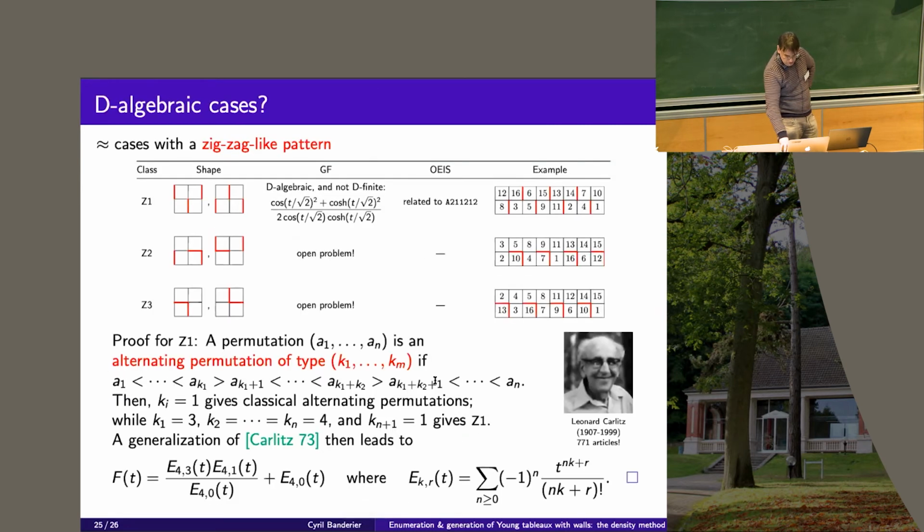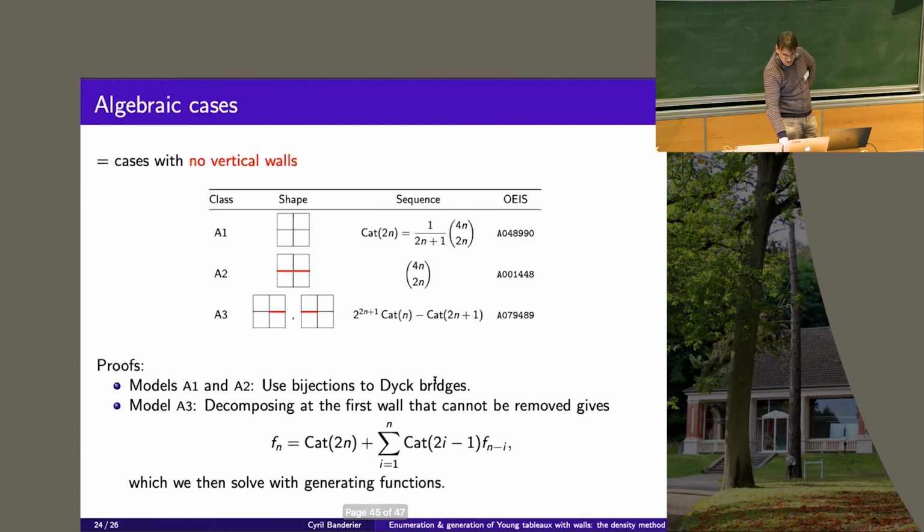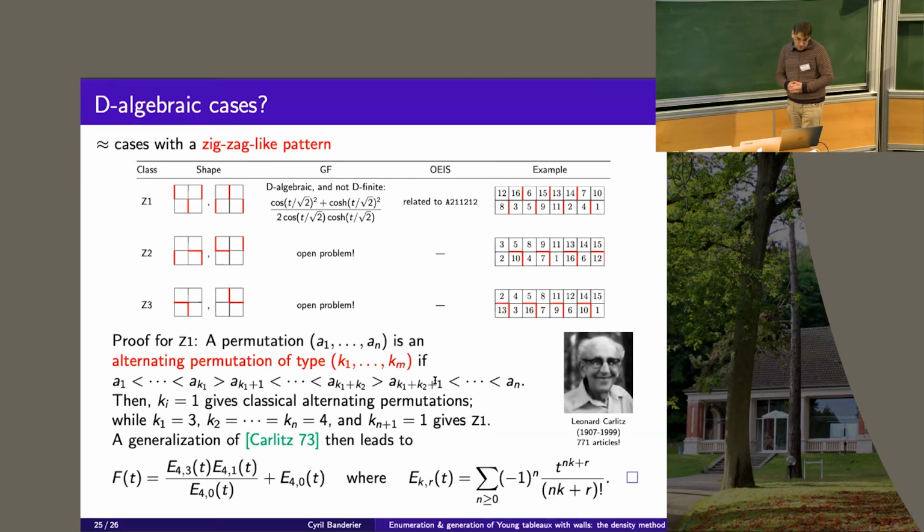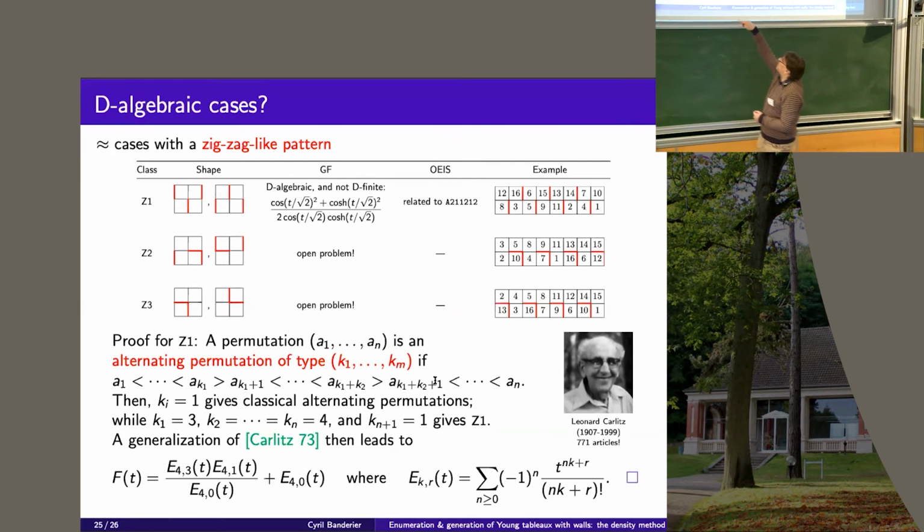And yes, some cases are even algebraic. Those cases are hypergeometric, algebraic, or sums of hypergeometric algebraic cases. And you have 3 cases, which are, as we had this word in some previous talk, sporadic cases, more exceptional ones, which are those shapes which have a little bit of a flavor of zigzag permutations.